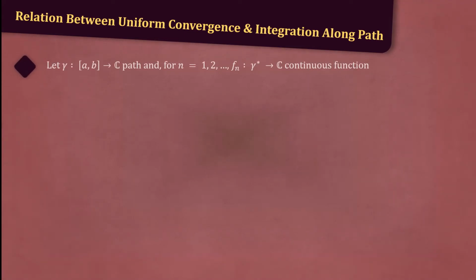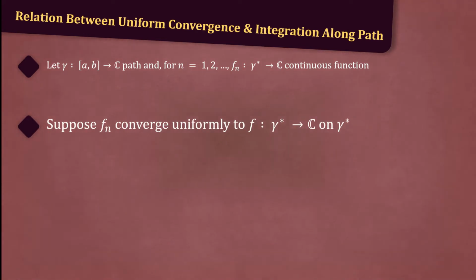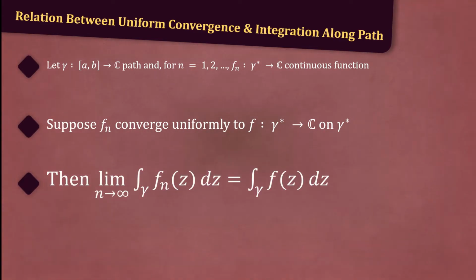Following on, let's mention the relationship between uniform convergence and integration along a path. Let gamma from the interval [a,b] to the complex numbers be a path, and for n going from 1 to infinity, let f sub n be a continuous function from gamma star to the complex numbers. Suppose that f sub n converges uniformly to f, a function from gamma star to the complex numbers, on gamma star. Then the limit as n approaches infinity of the integral over gamma of f sub n of z dz is equal to the integral over gamma of f of z dz.